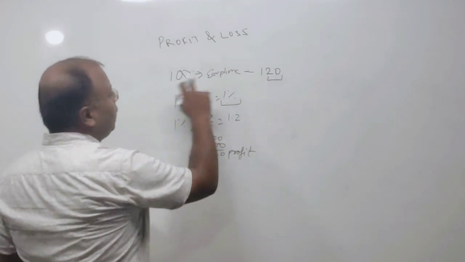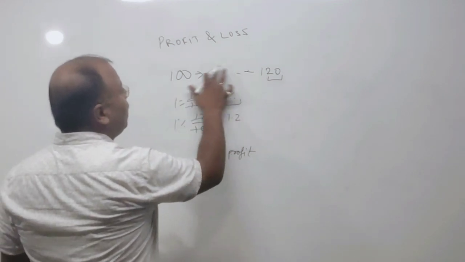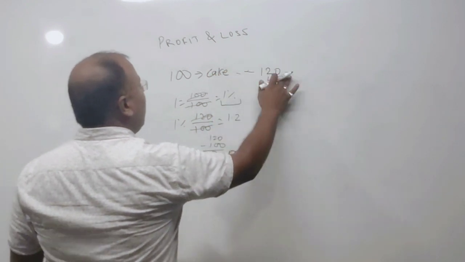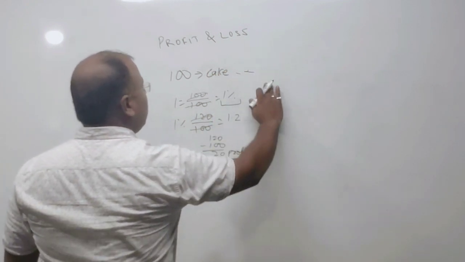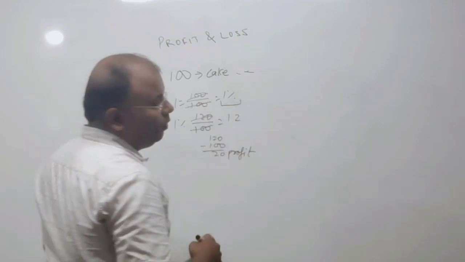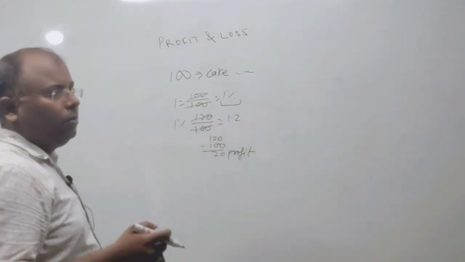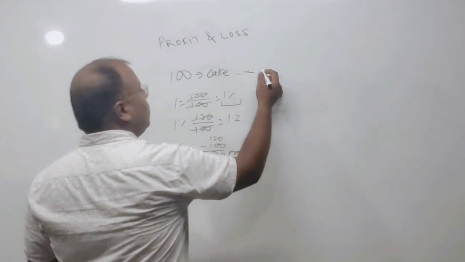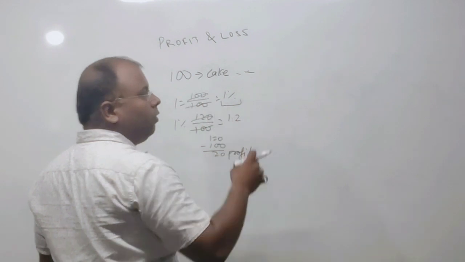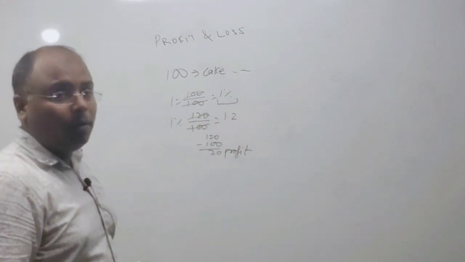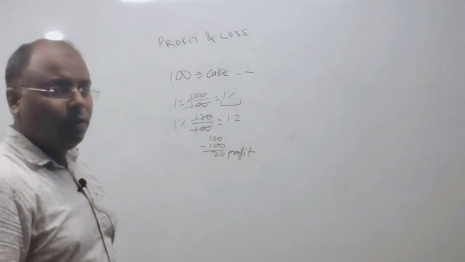Again, purchased not an earphone, make it a cake. Purchased a cake at 100 rupees and customers do not come to your shop to take the cake. Now you cannot hold the cake for 1 week or 1 month. Cake means 1 or 2 days maximum. So now you are ready to sell the cake at any cost, because if you are not selling the cake, then you have to throw it in the dump or you have to eat it yourself.